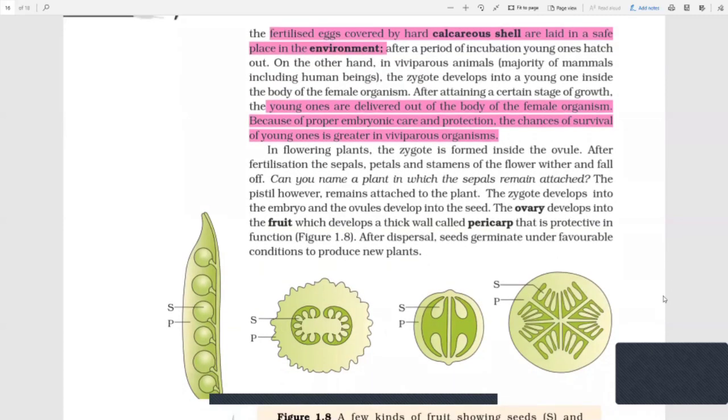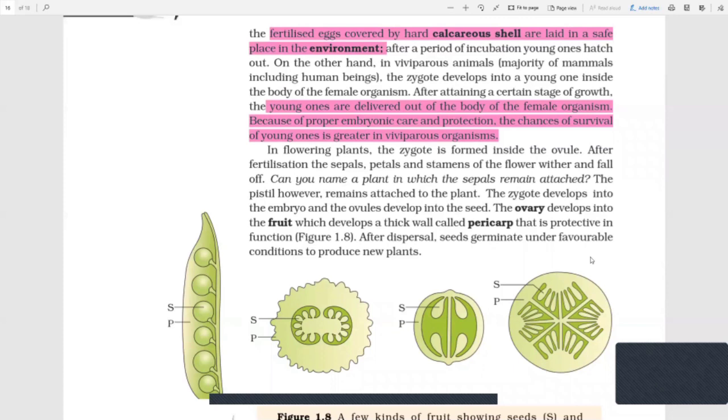Now, this was all about animals. Now, let's talk about plants. In flowering plants, the zygote is formed inside the ovule. So, the pollen grain is transferred, it sits on the stigma, and it generates a pollen tube. The pollen tube leads to the ovule. The pollen grain comes and fuses with the ovule. It forms a zygote. Inside the ovary, there is the ovule. So the zygote is formed inside the ovule.